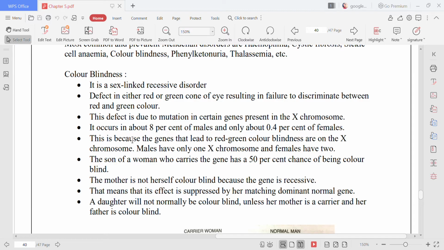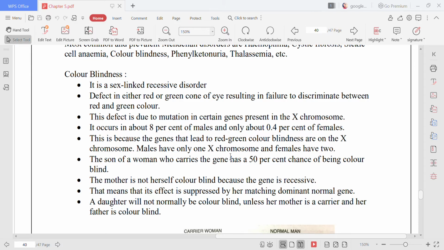This is because the genes that lead to red or green color blindness are on the X chromosome. I already told you that these genes are present on X chromosomes, and males get only one X chromosome.